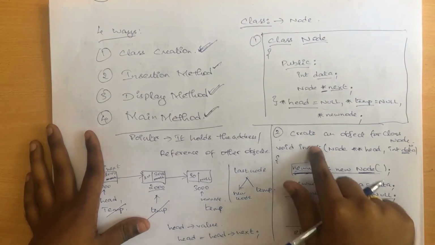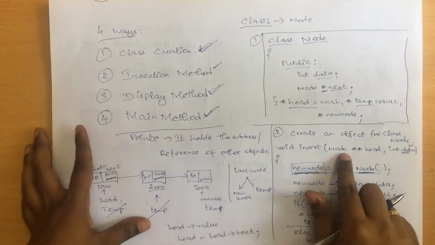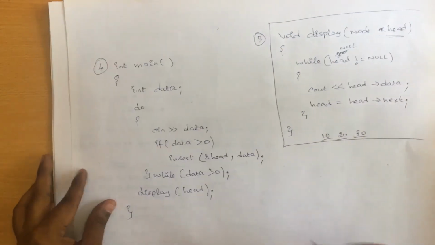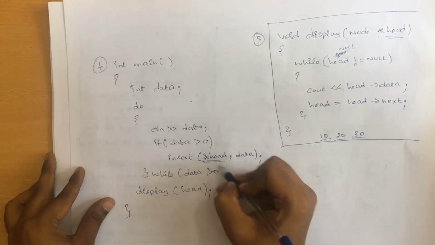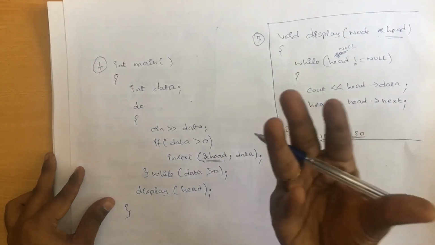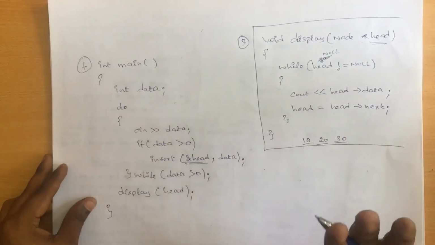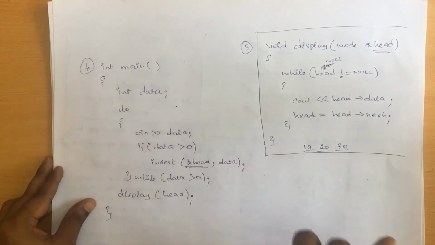And next is the insert method. In this insert method, I have a double star of head, right? See here in your main method, we actually pass ampersand head, where ampersand refers to the address of this head variable. So we are passing the original variable itself. That's the main reason why we are using the double pointer concept.